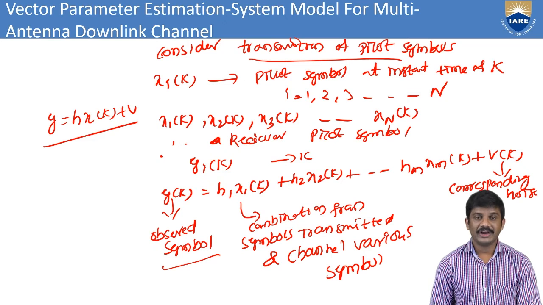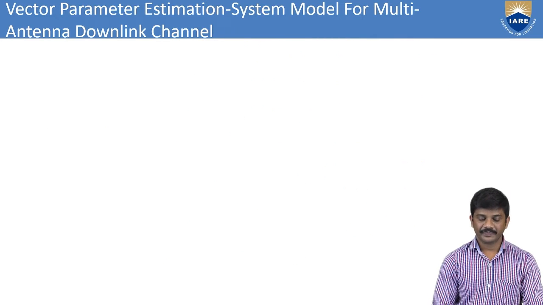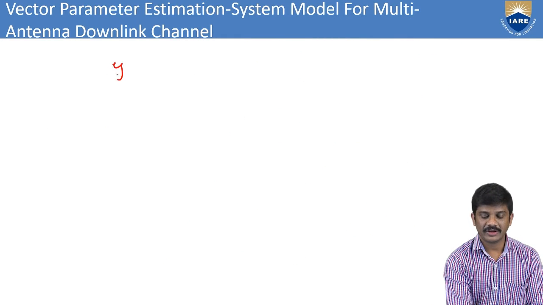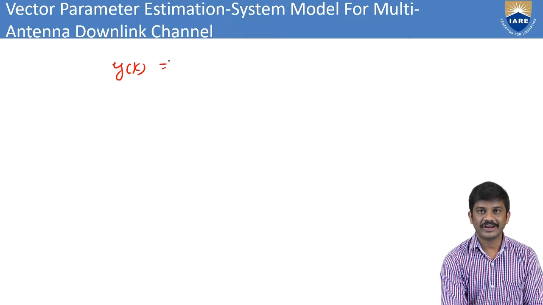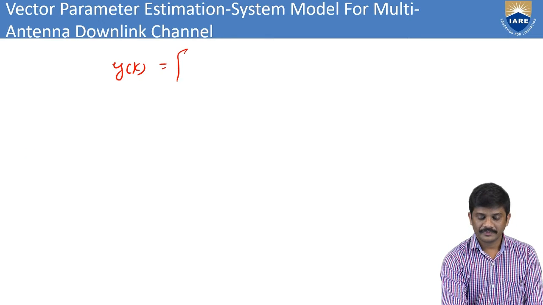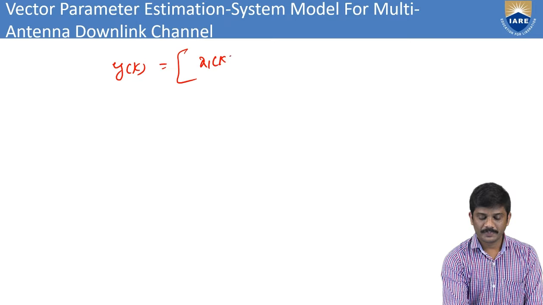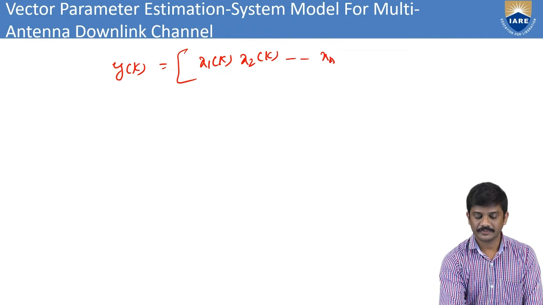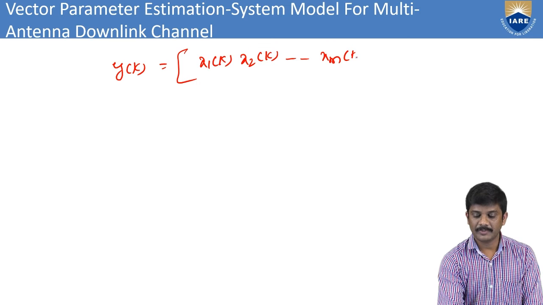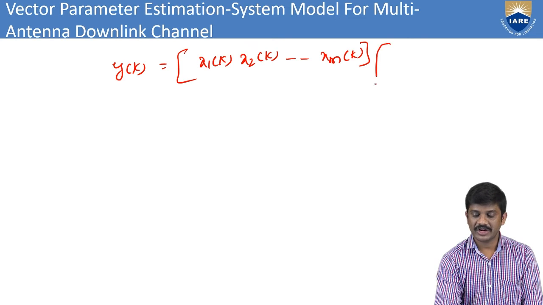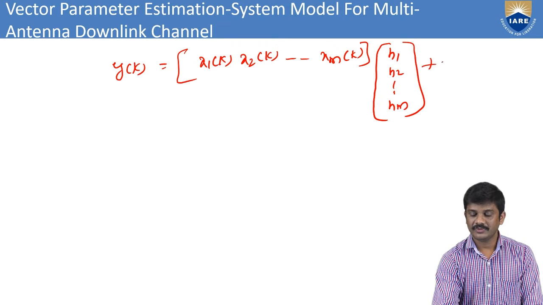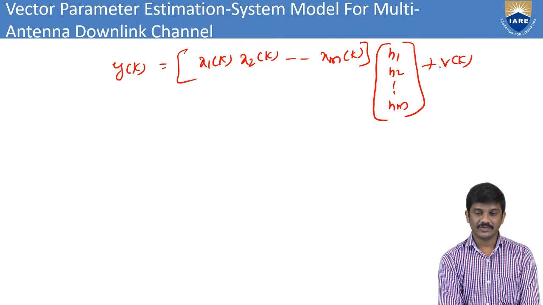Also I can represent this as y of k equal to x1 of k, x2 of k, and so on xm of k, multiplied with h1, h2 and hm, plus v of k. Here we can write like this.